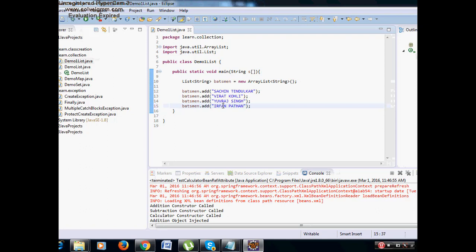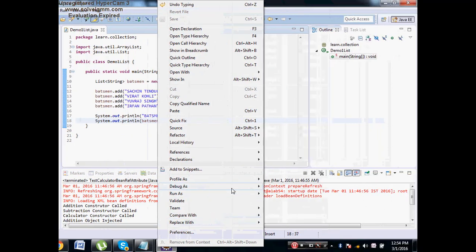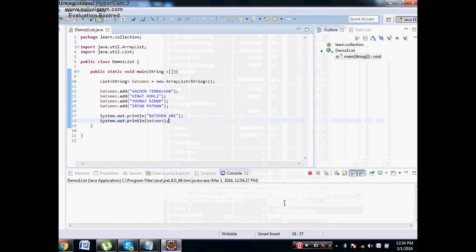Now if I want to print, I can say System.out.println batsman. Now right click, run as Java application.